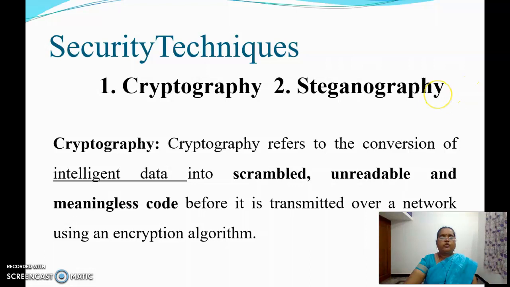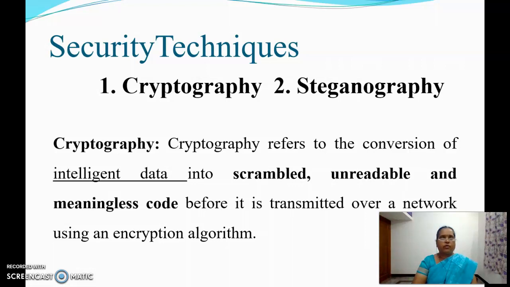Basically, there are two techniques used to implement security. They are cryptography and steganography. Cryptography refers to the conversion of intelligent data, that is the original message, into scrambled, unreadable, and meaningless code before it is transmitted over a network.